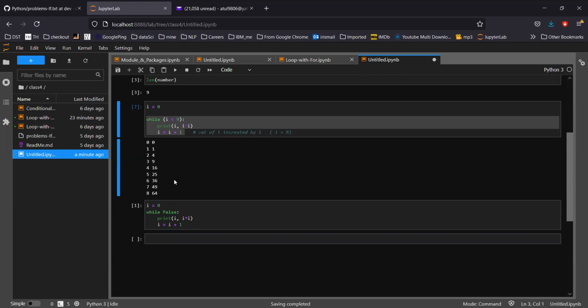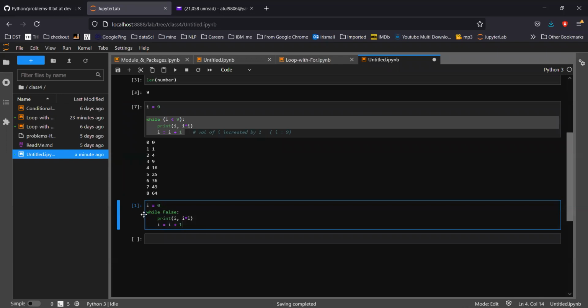Thank you. So this is how a while loop is used. Let's see, if I put while False, the condition is false. If I run it, obviously because I have put the condition as false, the Python control will not go inside. It will not execute this because the condition is false.